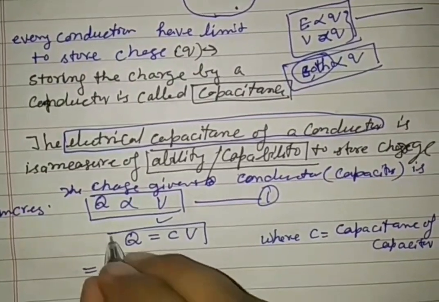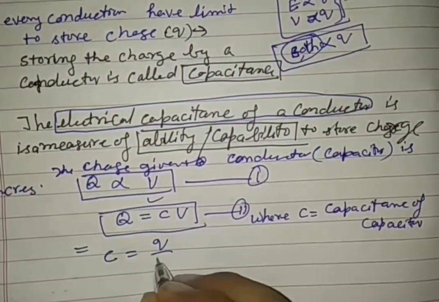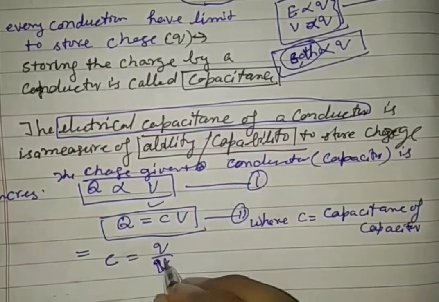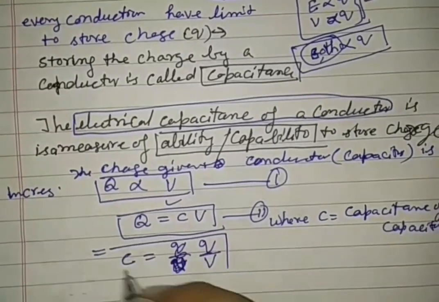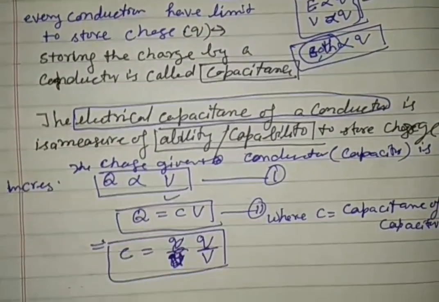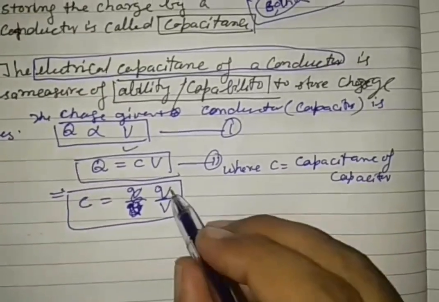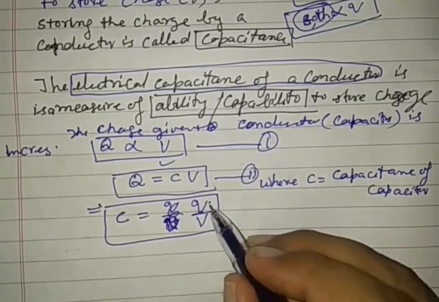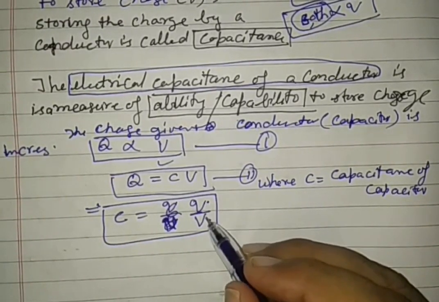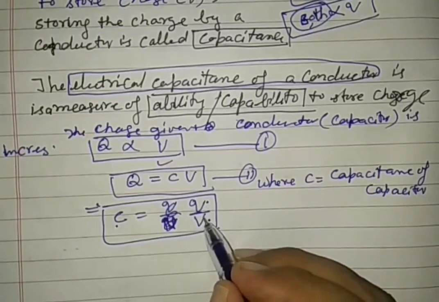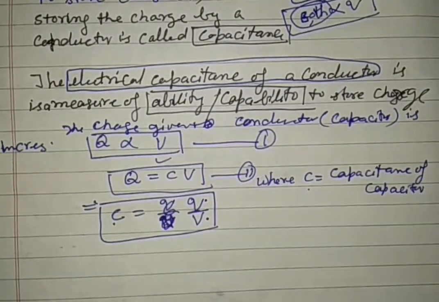This equation 2 says that the capacitance of a capacitor is Q by V, the ratio of charge to voltage. When we increase the charge of a conductor, the potential will increase in the same ratio, but the ratio of charge to potential remains constant. This constant term is known as the capacitance of a capacitor.